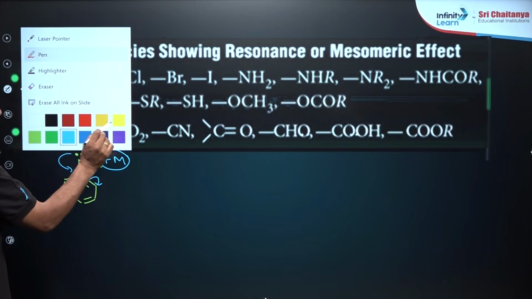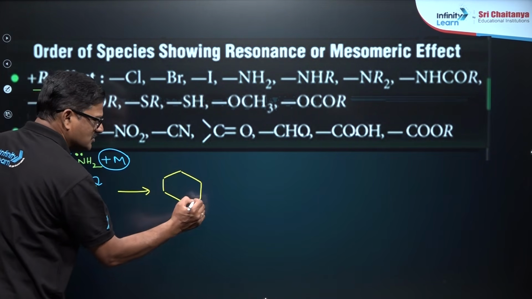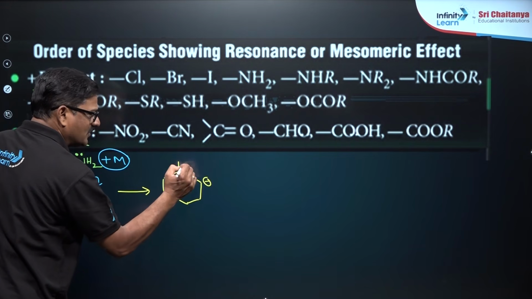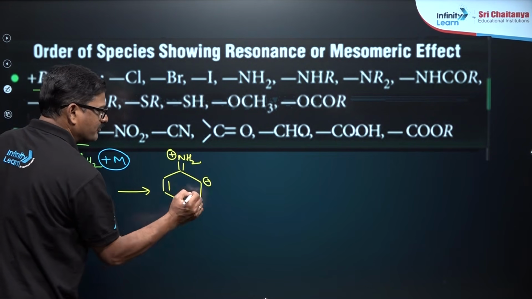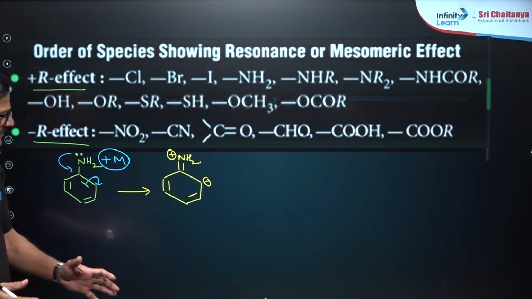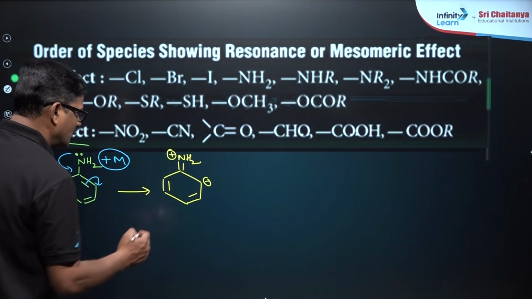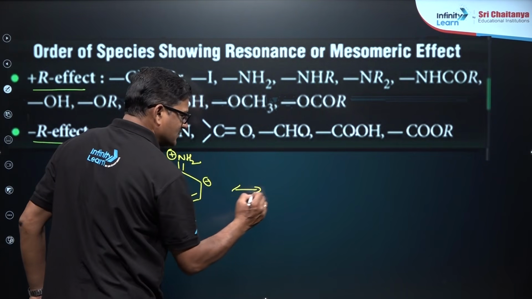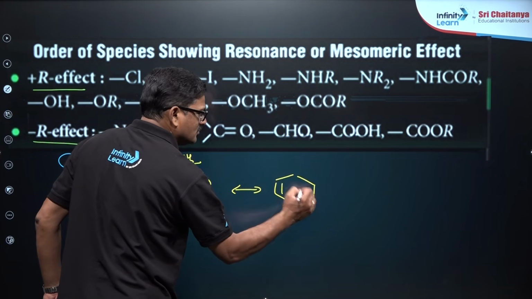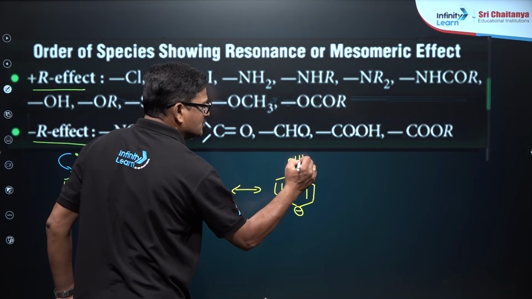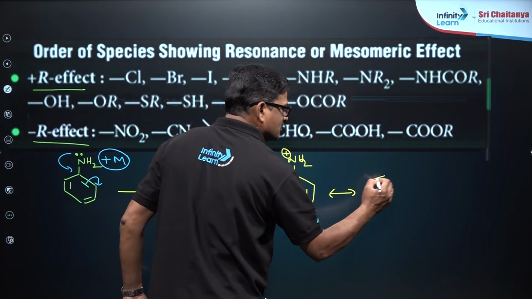As a result of this, what will happen? It is going to give you the resonating structure like this, NH2. And this effect gives the negative charge on the benzene ring. So, let me give you its further resonating structures. Negative, NH2, and it is going to give you further resonating structures.